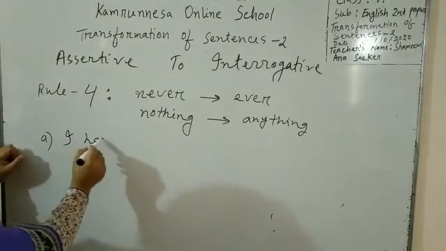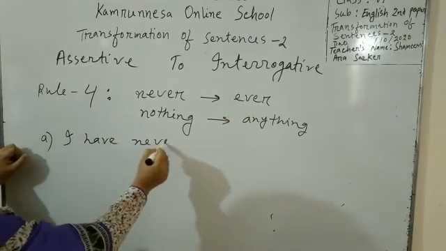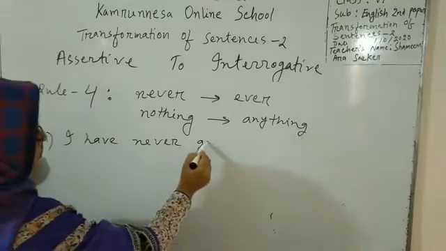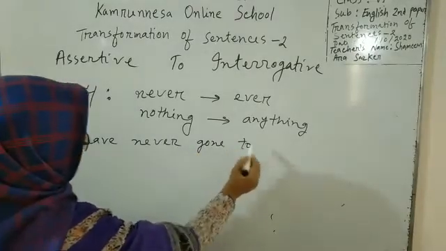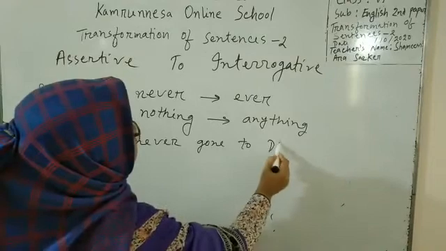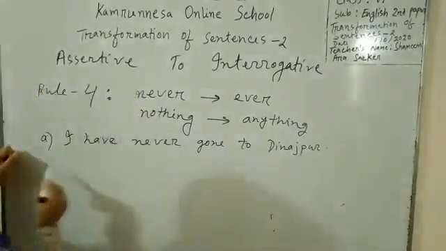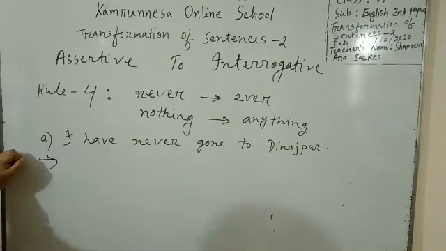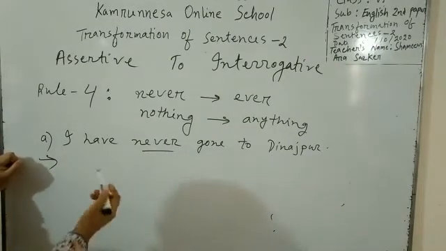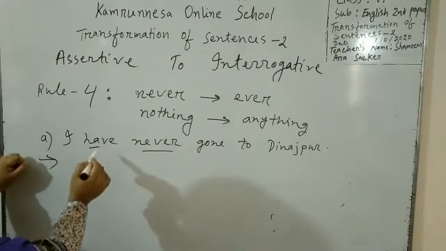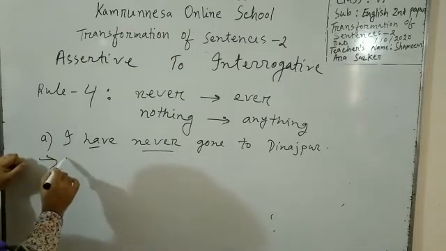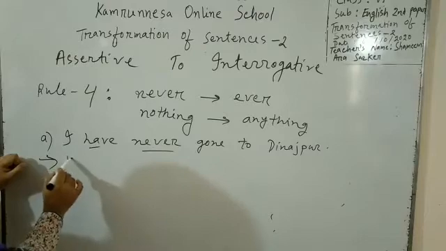I have never gone to dinner school. Look, here you can see never. This will turn into ever, but the structure will be, the auxiliary verb will be used. We take it to the front position, have.